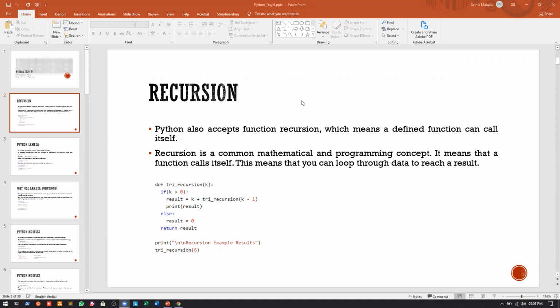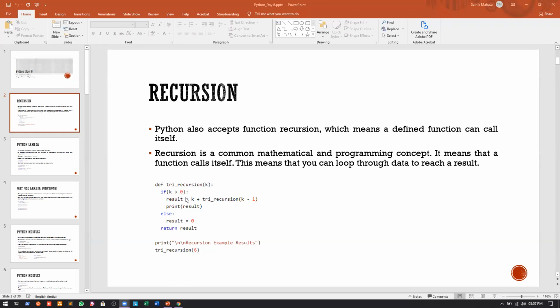Okay. So in the program below, we can see that we have a function called try recursion. Okay, and you can see that the parameter that we have defined in the function is actually k. Now in the function, let us see what happens. So whenever we get the value of k from the calling function, I will first check whether it is greater than 0 or not. So if not, what I will do is I will just return the result. Okay. Now what I can do if it is greater than 0,